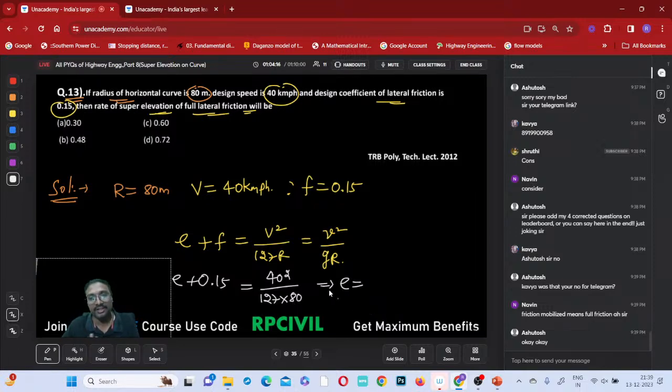That's it. You need not check it with the maximum, e maximum. Just directly whatever is obtained. Super elevation needed, super elevation required means this is the value. No need to check it with e maximum or whatever it is. How much does it come to be? What is the value? Tell me, all of you. It is not 72%. Just check it.